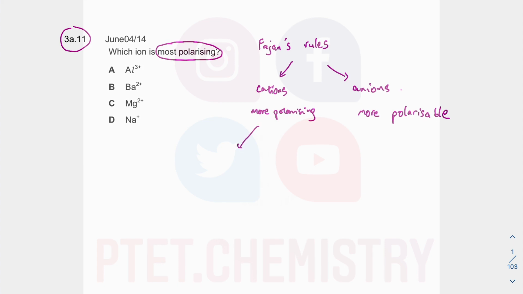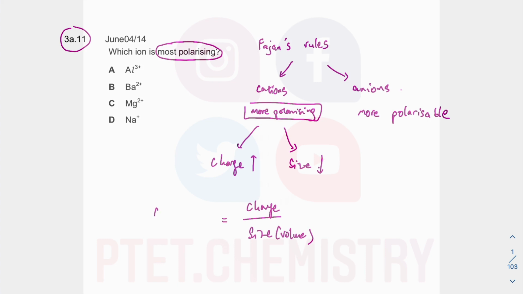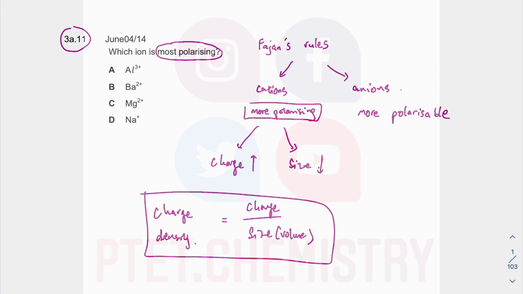So in terms of the factors, we talk about the charge of the cations as well as the size of the cations. If we want more polarizing cations, we want charge to be high, we want size to be small. This is to do with charge over size or volume. And you will have learned this if you have done your A2 chemistry, which is to do with charge density. In fact, that is how you justify how strong ionic bonds are as well, right? In terms of the charge of the cation and the size of the cation as well. And this is the same thing for the anion, charge and size.